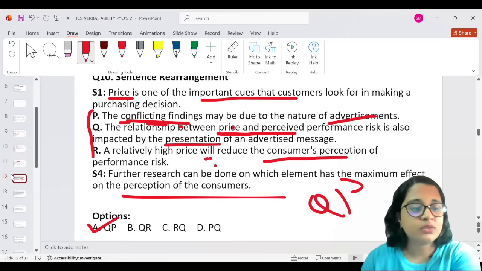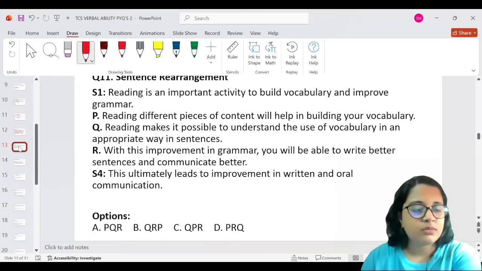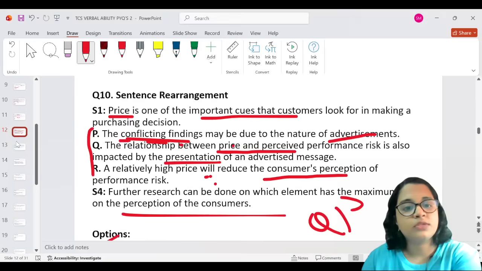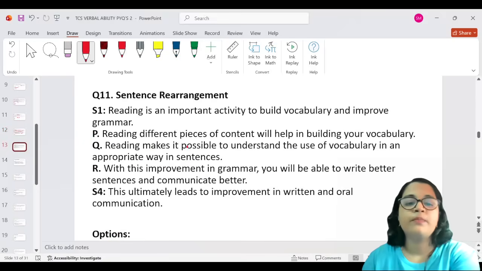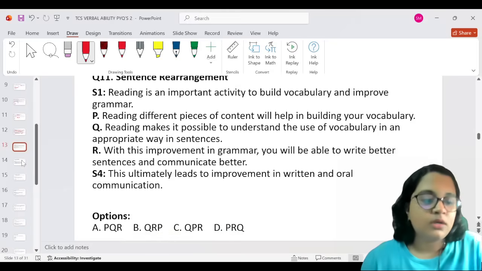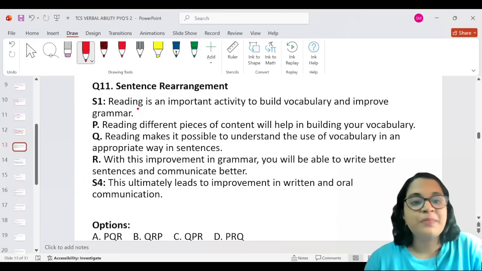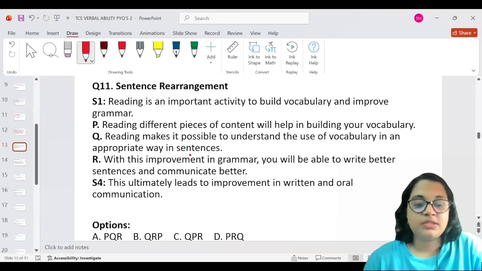All right, let's go to the next one. Question number 11. Okay, so that was 10. This is 11. And now another sentence rearrangement. I think there are a lot of sentence rearrangement this time. Never mind, you'll get a good practice.